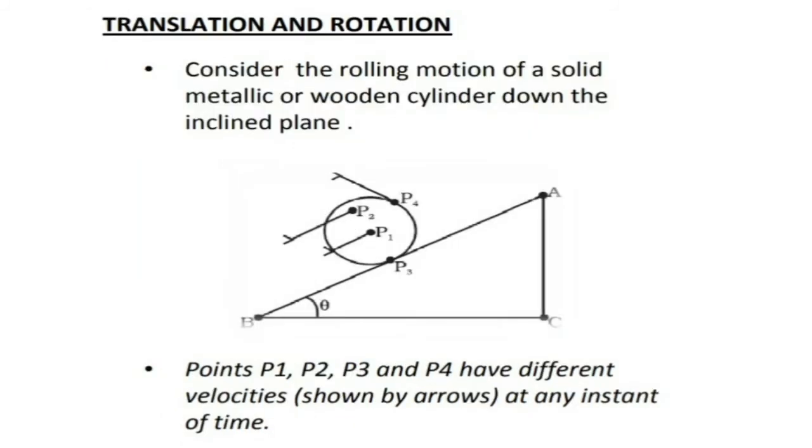Now coming to rotation cum translation, that means rolling motion. In the case of rolling motion, you can see it is a circular body. The points P1, P2, P3 and P4 have different velocities as shown by the arrows. The arrows are shown with different lengths, which means that they are having different velocities. So in rolling motion, we can consider it as a combination of rotation and translation.